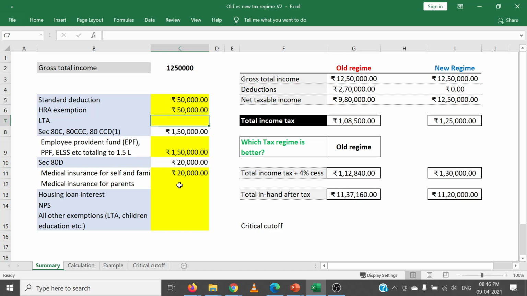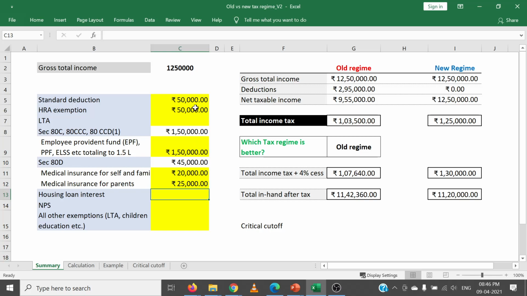And let's say you also have an insurance for yourself and an insurance for your parents, where the premium is around 25,000 rupees. Now you can naturally see that in the old tax regime, the income tax is substantially less. It's in fact 22,000 rupees lesser than the new tax regime, and hence the more the savings in any tax bracket, your old regime seems better.